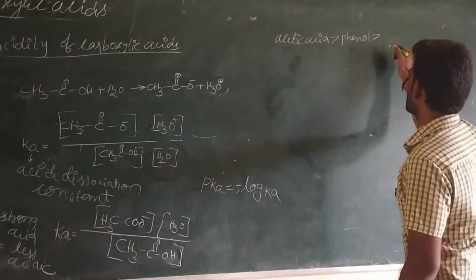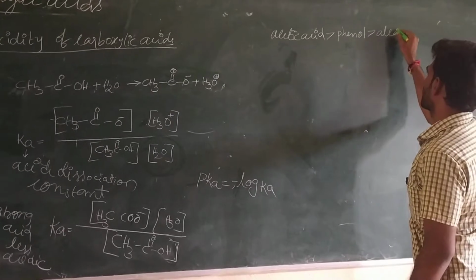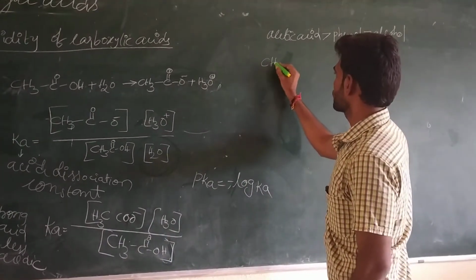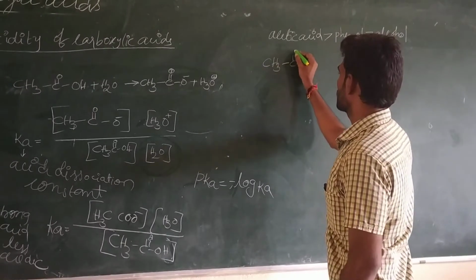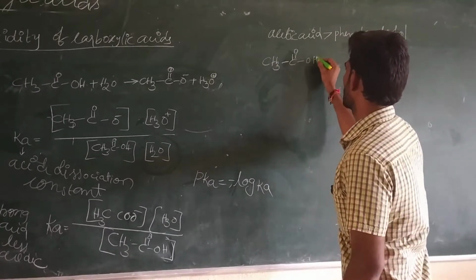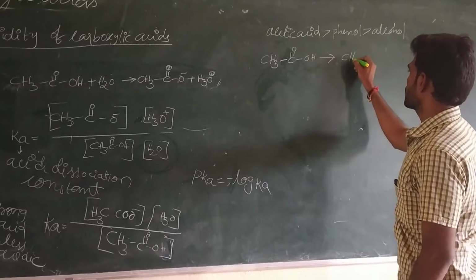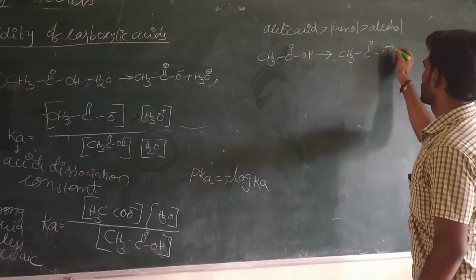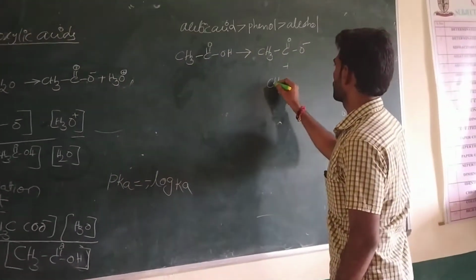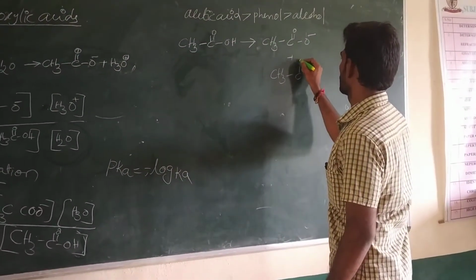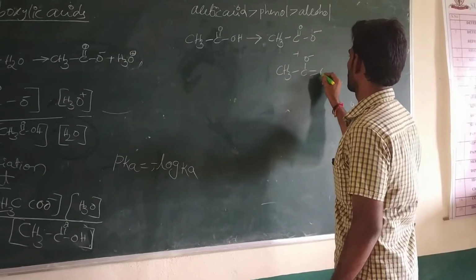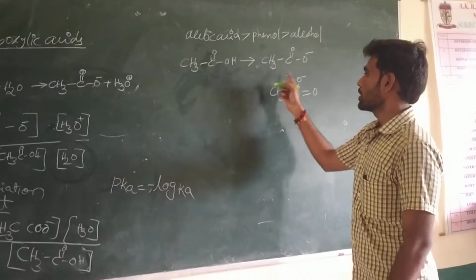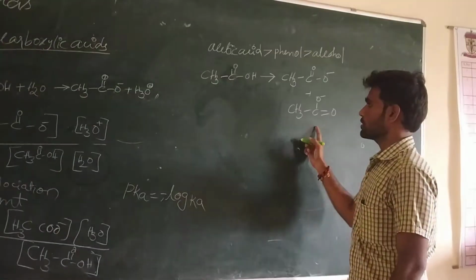Phenol is more acidic than alcohol. So now see here, acetic acid is more acidic because acetic acid is producing two resonating structures. The charge is distributed equally between the two oxygen atoms.